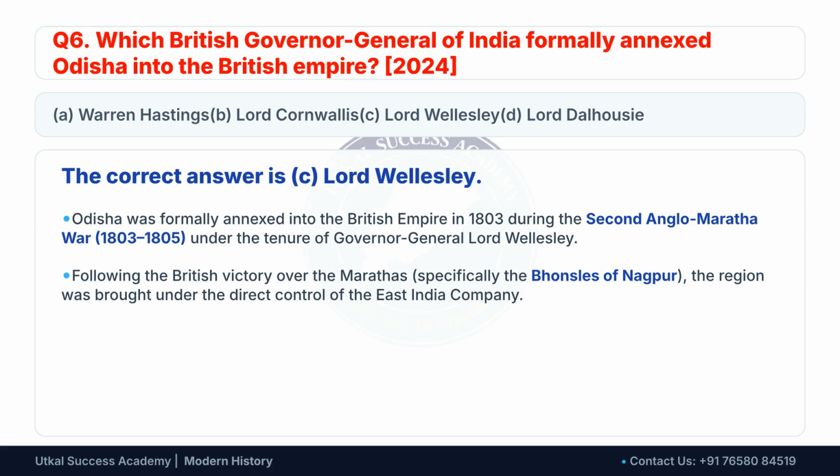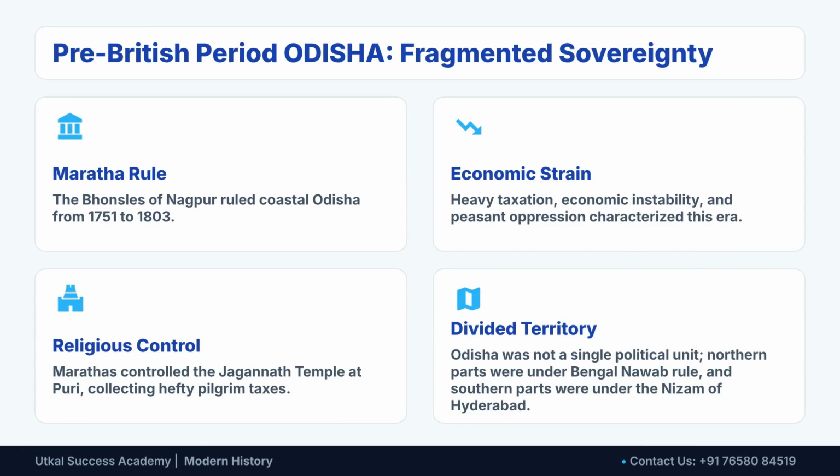Odisha was formally annexed into the British Empire in 1803 during the Second Anglo-Maratha War under the tenure of Governor-General Lord Wellesley. The region was brought under the East India Company's direct control after the defeat of the Bhonsles of Nagpur. Before the British arrival, Odisha was under fragmented sovereignty. The Bhonsles of Nagpur ruled coastal Odisha, but the region suffered from heavy taxation and was politically divided under different regional powers.